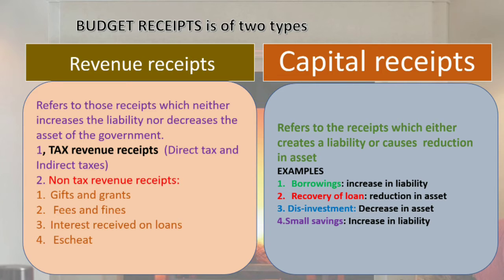The government has given a loan to state governments or union territories. They were debtors to the government, now the loan has been recovered, so there is a reduction in asset. Disinvestment is sale of asset, right? Small savings. When we keep savings of the public, it is a liability for the government. Okay, so these 2 are the types of budget receipts. You should learn it properly.